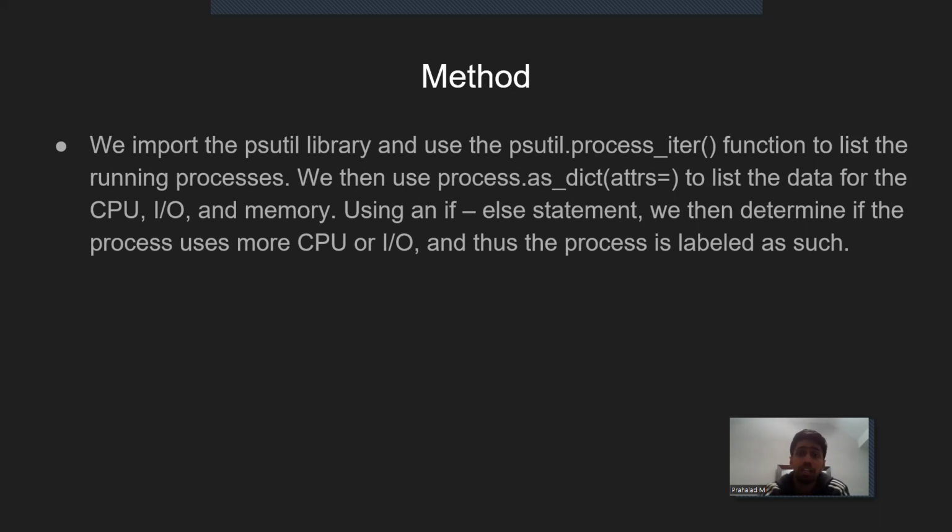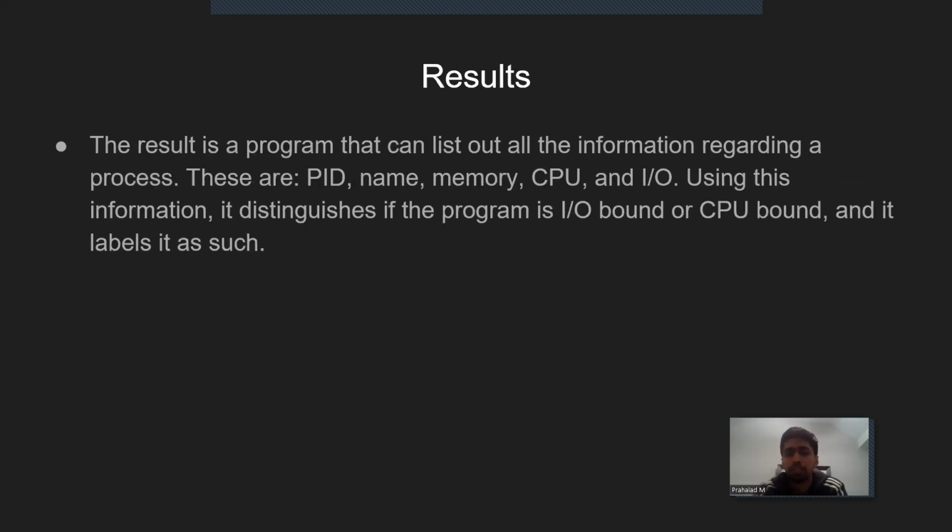We then use process.as_dict to list the data for the CPU, IO, and memory. Using an if-else statement, we determine if the process uses more CPU or IO, and then the process is labeled as such. Now, results. Of course, every project has a result, whether it's good or bad. The result is a program that can list out information regarding a process: PID, name, memory, CPU, and IO. Using this information, it distinguishes if the process is IO bound or CPU bound, and it labels it as such.